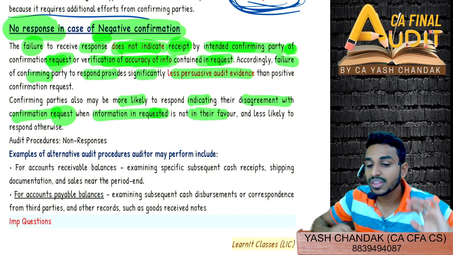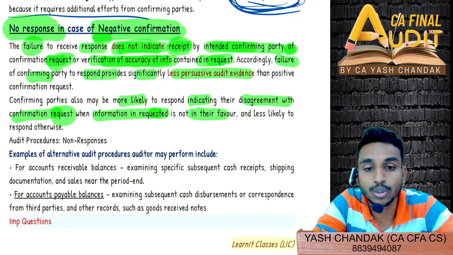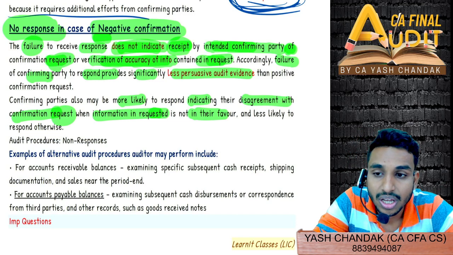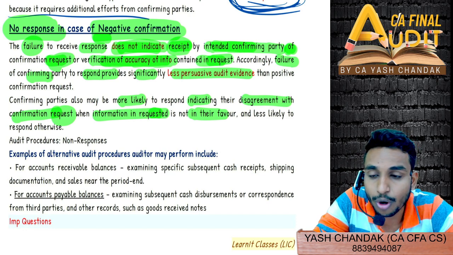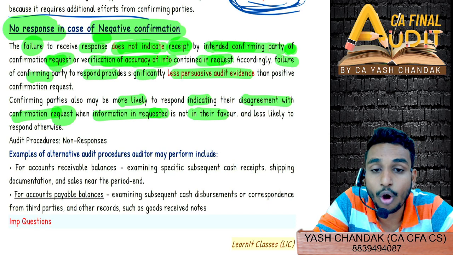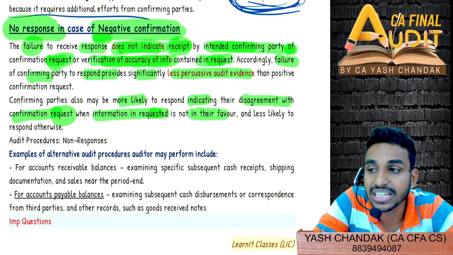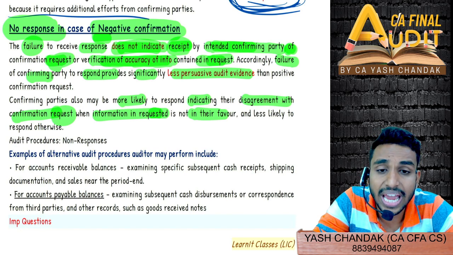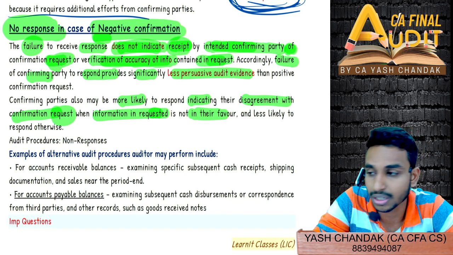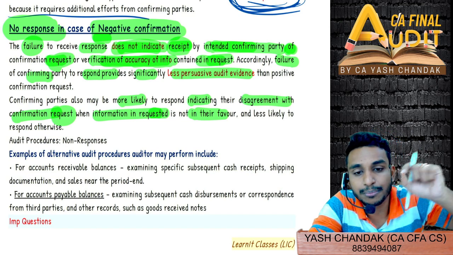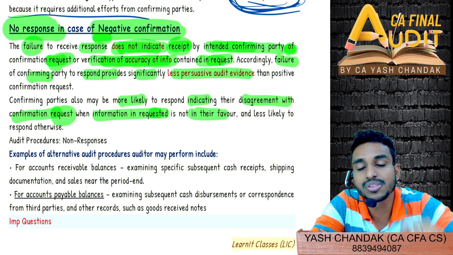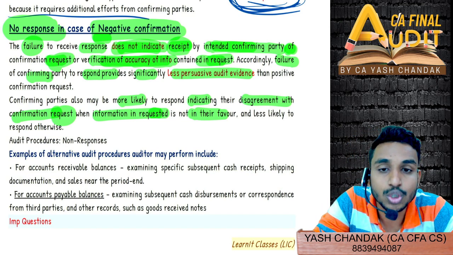Similarly, suppose I ask Nikita to send me details about whether I require 1 crore or not from her. So it's a confirmation on 1 crore, the amount that I want from Nikita. However, Nikita checked her books of account and saw that she has to give me 10 crores, and I missed a 0 in the negative confirmation request, so it's showing 1 crore.